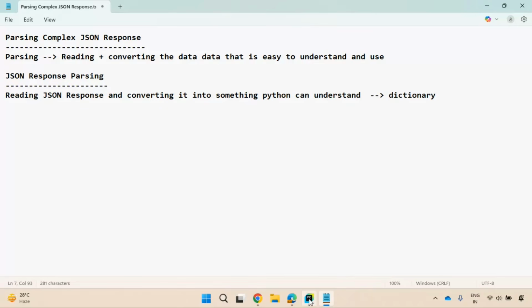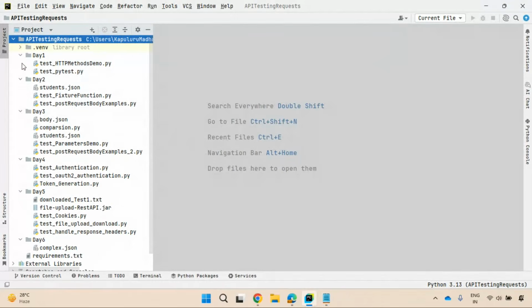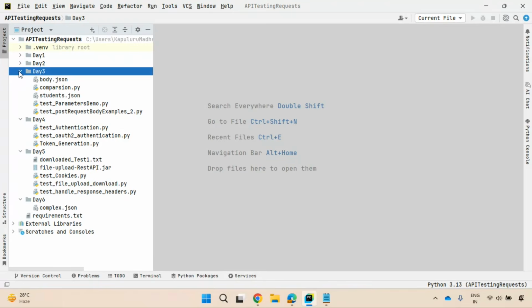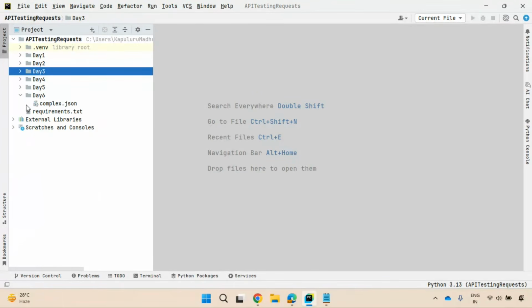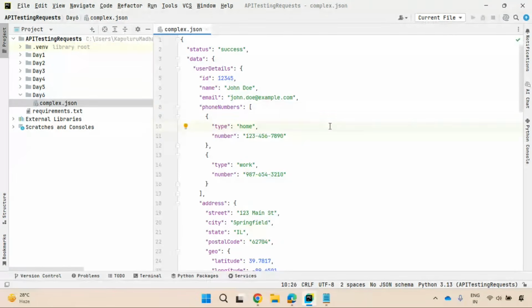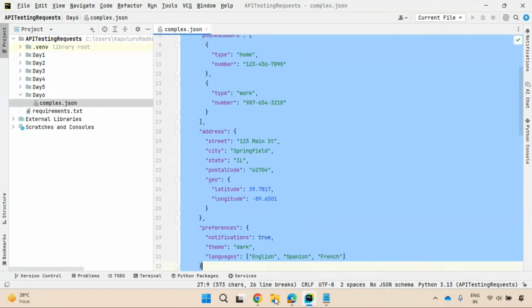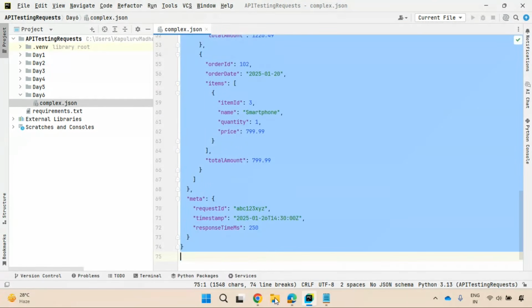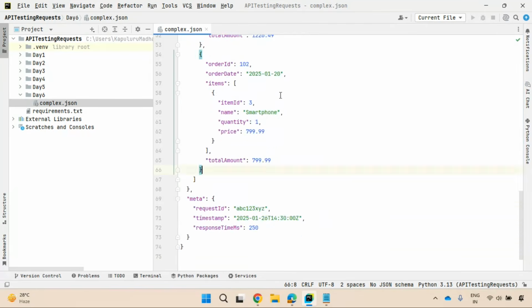So what I have done, I have created a day6 directory. In the day6 directory, I have kept this complex.json. This is a response by some random API. I have captured that response, created a file complex.json, and kept it here.